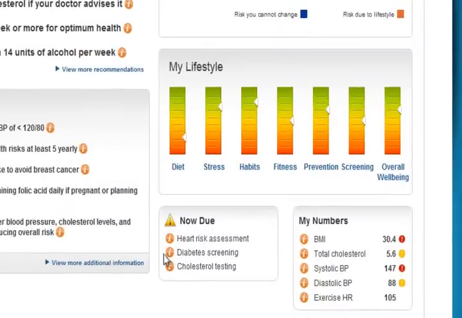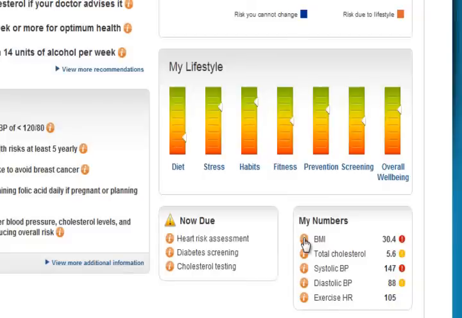So here and down below that, you see the things that are now due, screening and prevention that is now due for this person. So they're due for a heart risk assessment, a diabetes screening, and cholesterol testing. And then a summary of their numbers at the bottom, and an explanation underneath that.